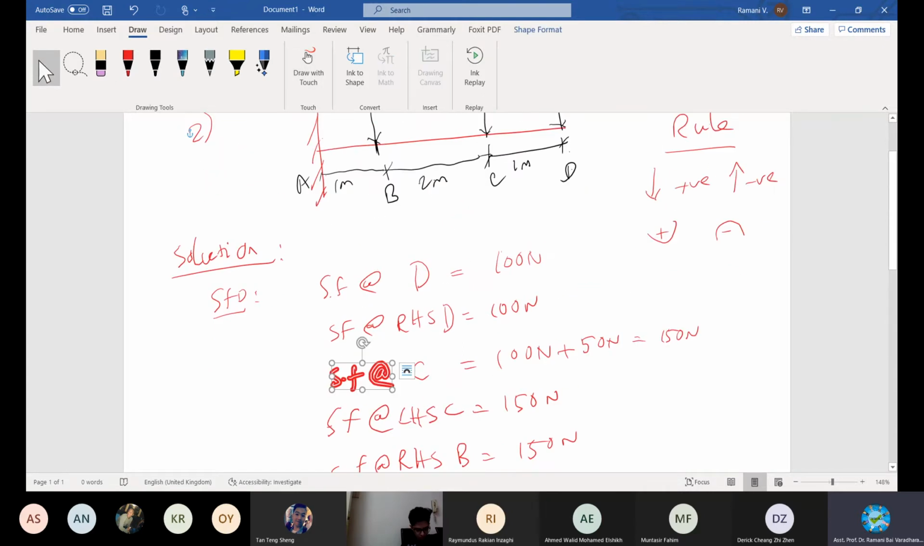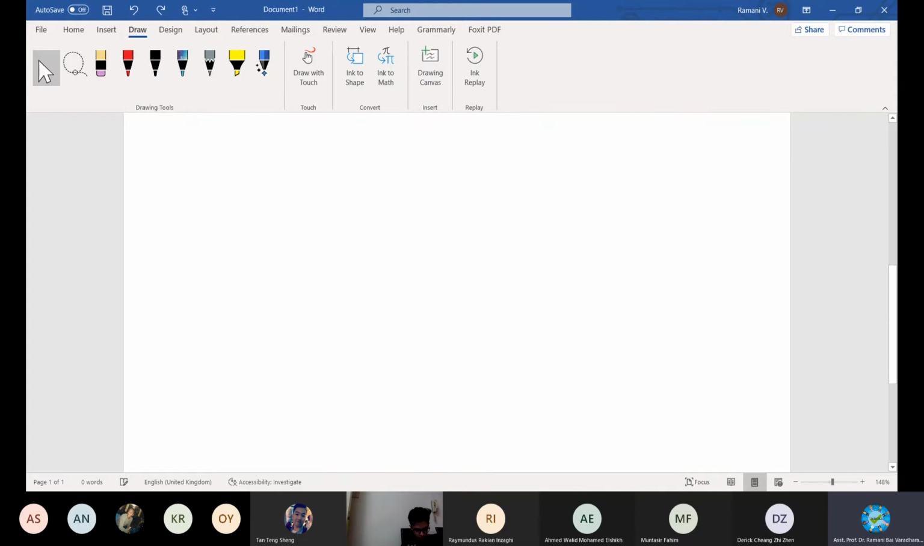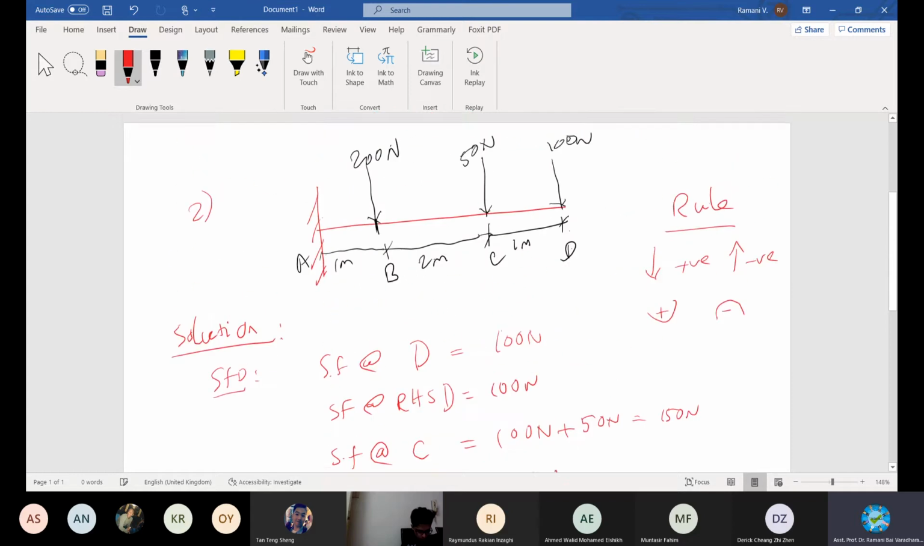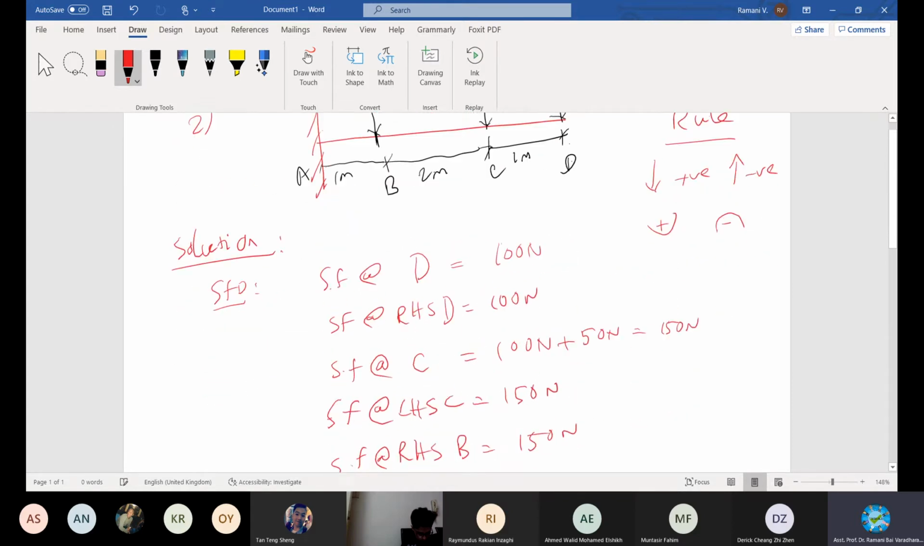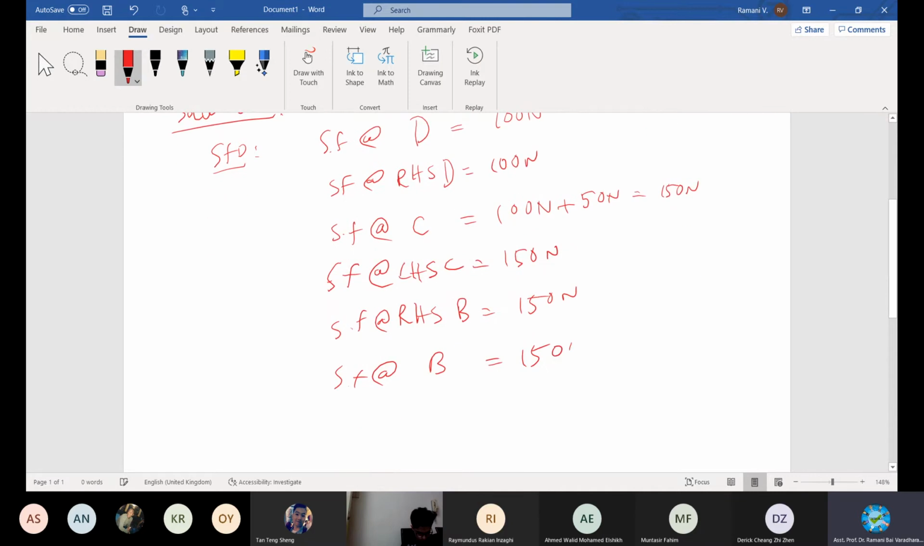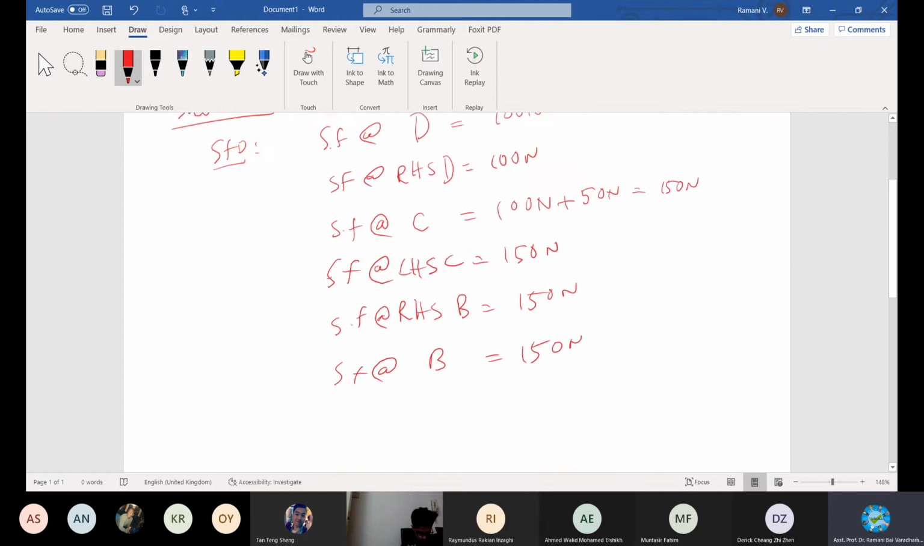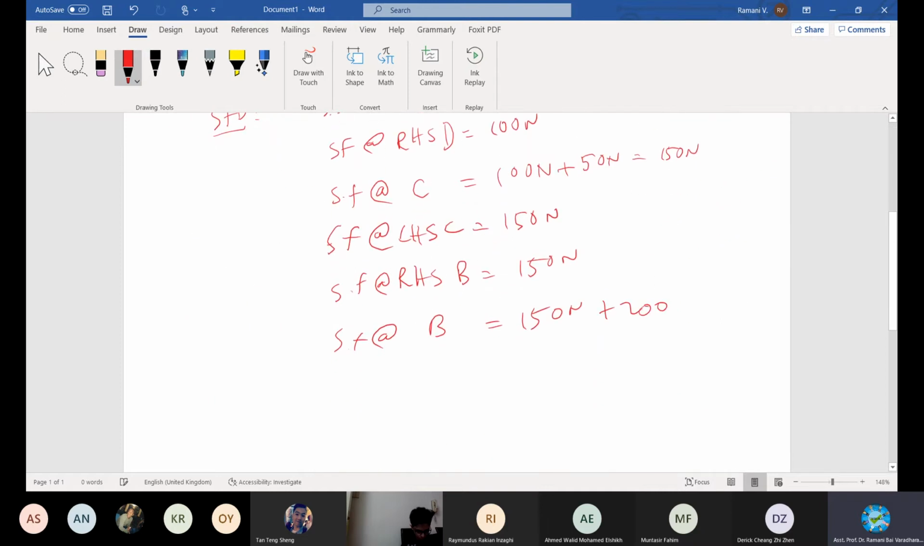Shear force, now coming to the point: what is the value of shear force exactly at B? Just see here, it's cumulative. Until the right hand side it is 150 already, and then at B there is an increase, another load coming in, 200, downward is positive. So it will be 350 newtons. Okay, 350 newtons.